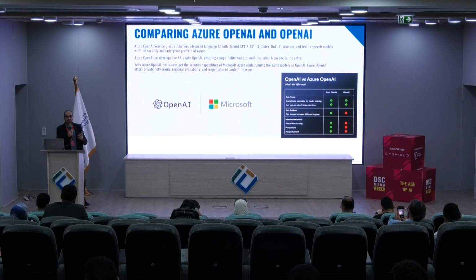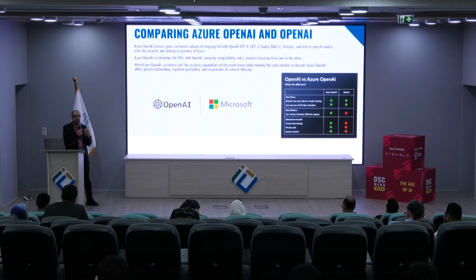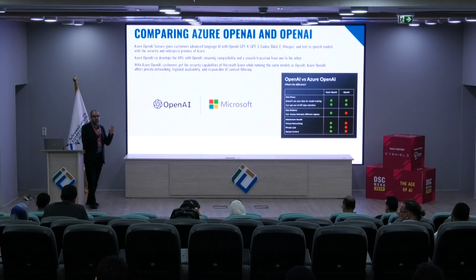GPT-4 on Microsoft Azure is the same as GPT-4 on OpenAI, but from Azure platform, we can find more cloud infrastructure services. Even if a company already has a subscription on Azure, they have all their services in one place, one billing, one subscription, and so they can manage the services in one place.